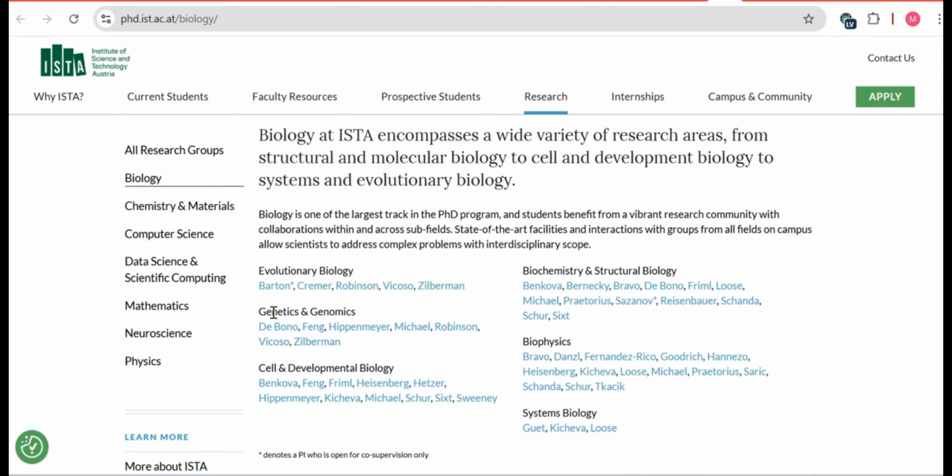His team, in Europe or in foreign universities, each professor has a full team, which will consist of a postdoctorate, 2 to 3 postdoctorates in a lab, 1 to 2 or 3 PhD students, and 1 to 2 master students can be in his team. If I select De Bono, then it will lead to the main page of this professor's lab.